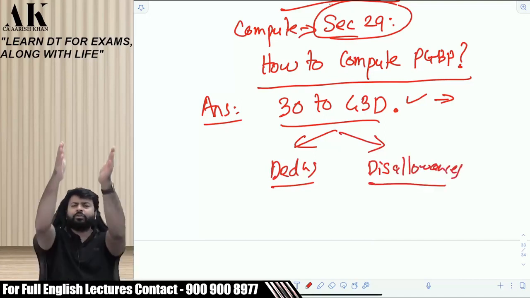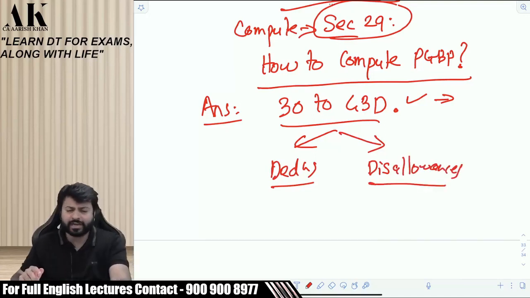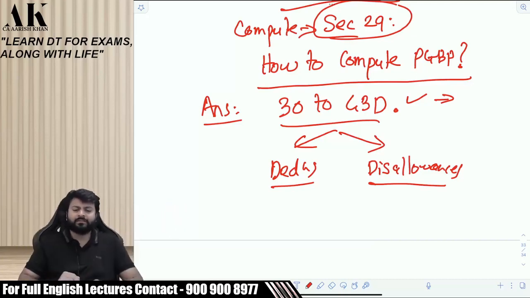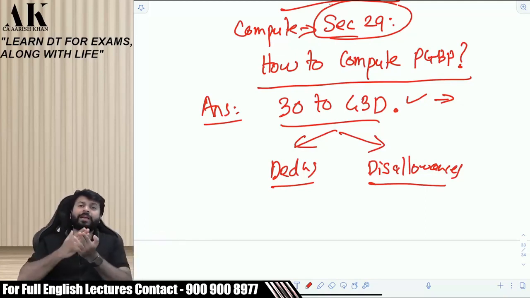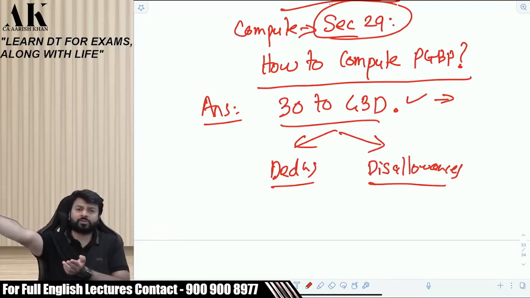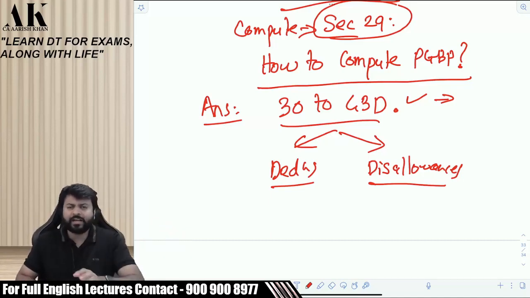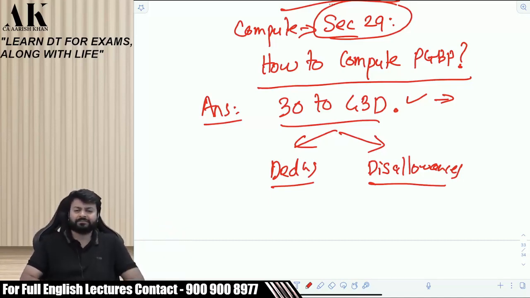One is written that if you do these things, you will get a deduction. One is written that if you do these things, you will not get a deduction, right? This is what is written in sections 30 to 43D. Like, if you buy an asset, you can claim depreciation. This is a deduction for you, right? But at the same time, if you make a payment in cash in excess of 10,000 rupees to someone, then it is disallowed. These are the things written in sections 30 to 43D.